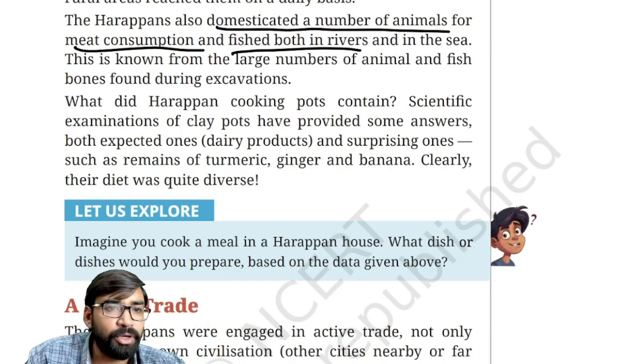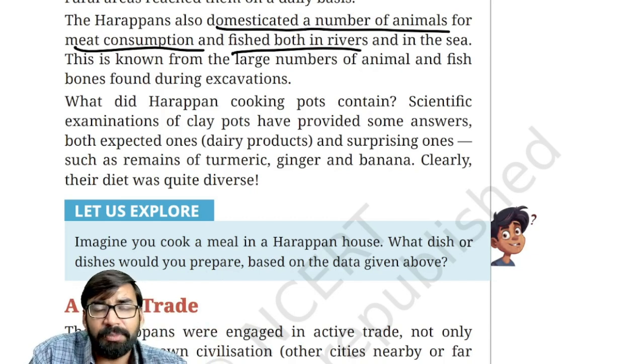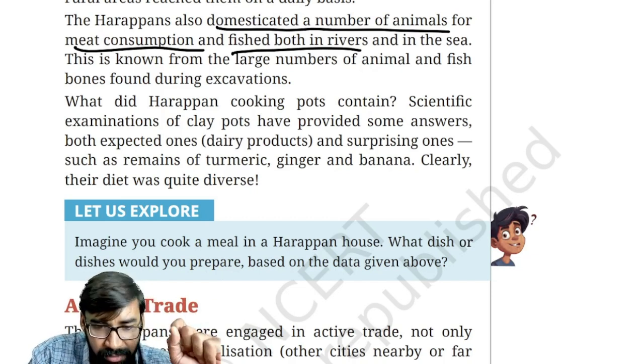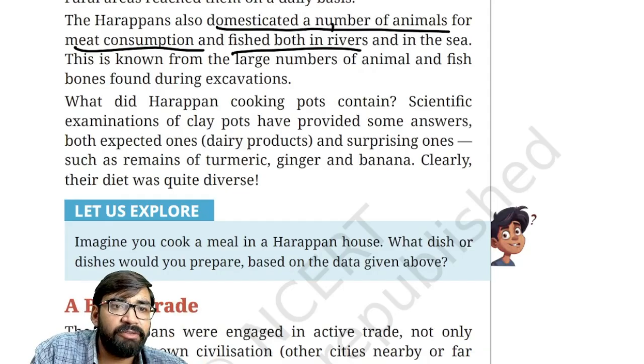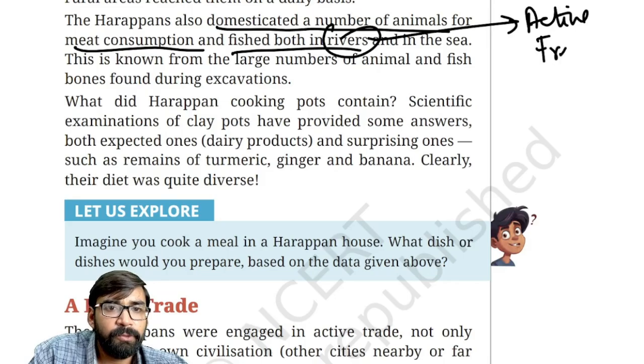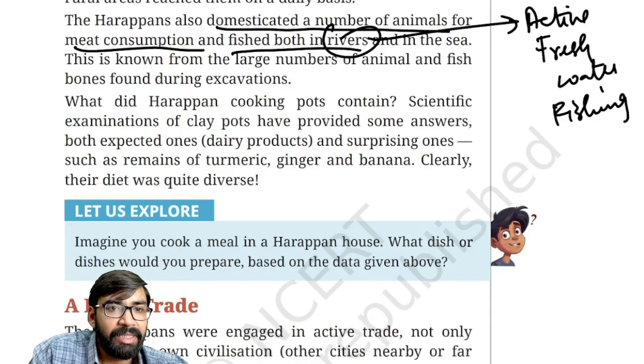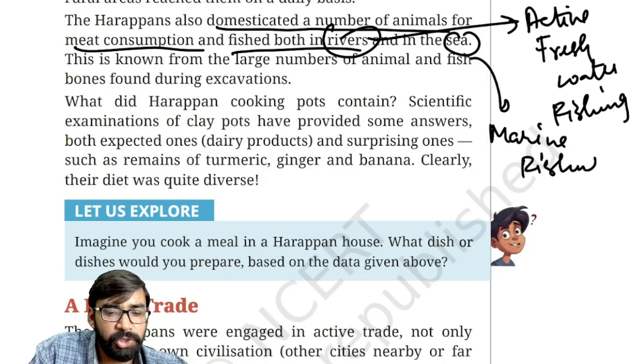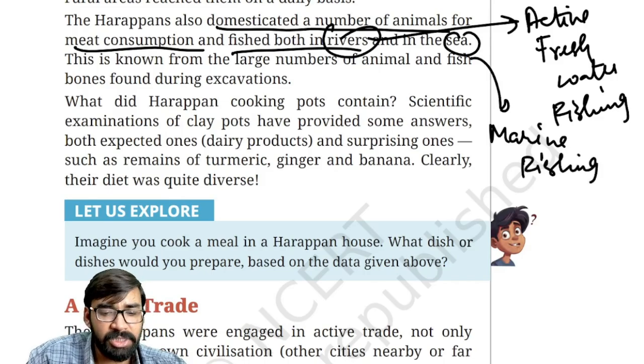Clear? Then apart from this, fishing was also there. That means fishing in rivers as well as sea. Fishing in rivers means freshwater fishing. There was active freshwater fishing. Then in the sea, that means marine fishing was also there. Clear? That is why a large number of fish bones are also found.